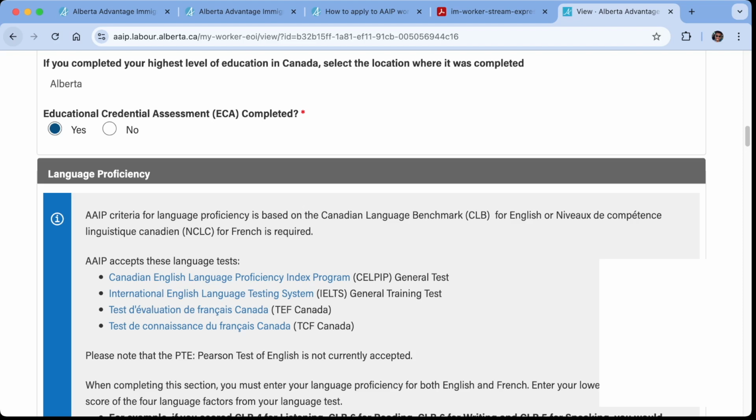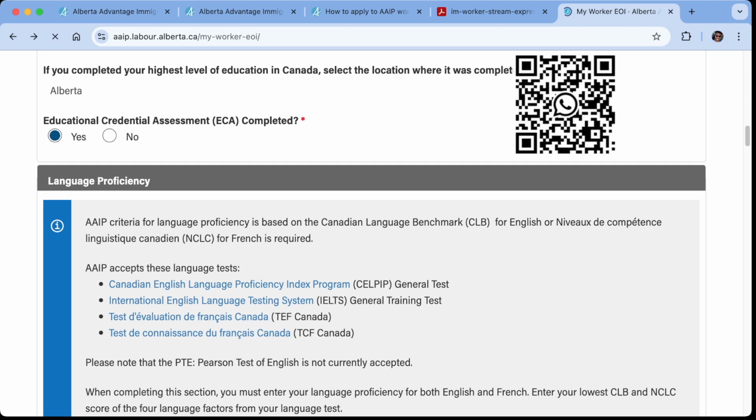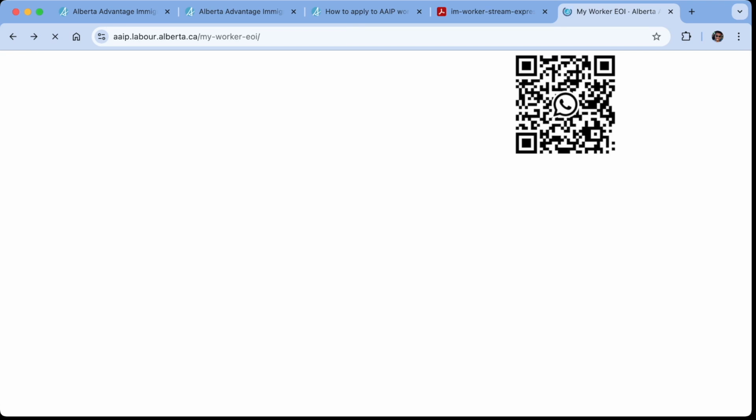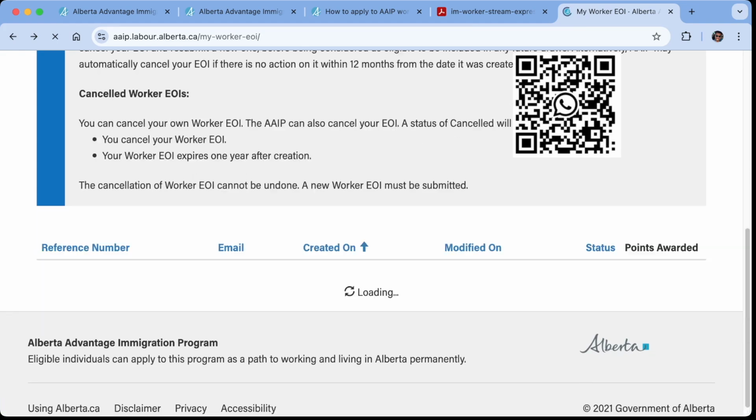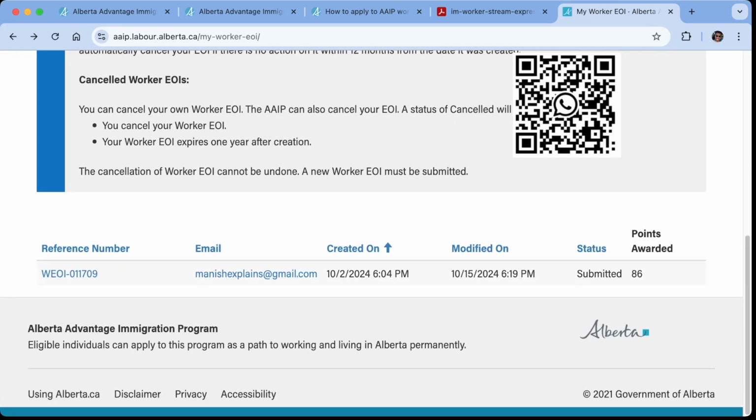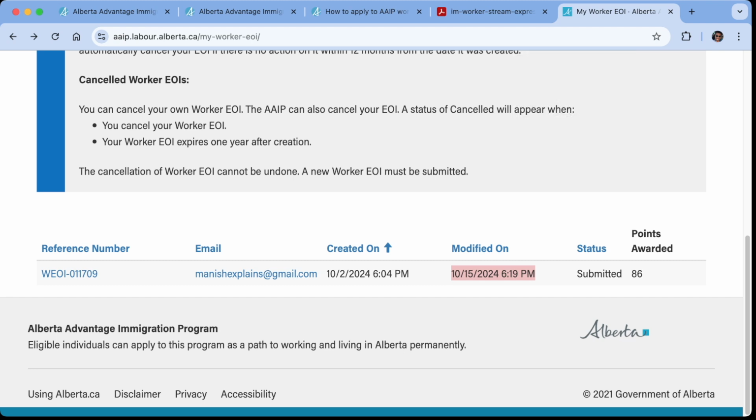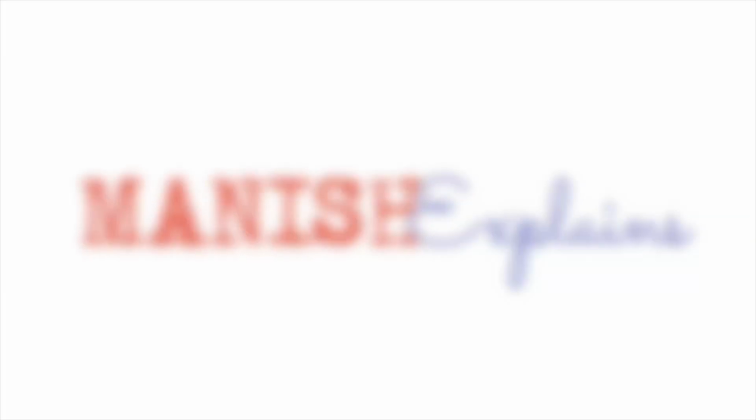So if I go back to my expression of interest form, I would see that my expression of interest was updated on the 15th of October. Let's see. Yep, 15th of October. So we submitted it towards the start of October for the demo purpose, and this was updated sometime yesterday, at around 6:19 p.m. in the evening. So we got the score. The status is still submitted. Score is 86. We will see how things go on.